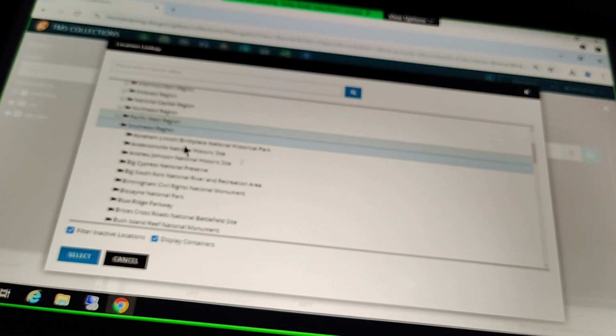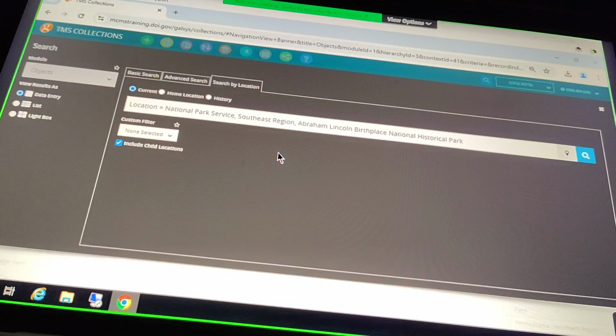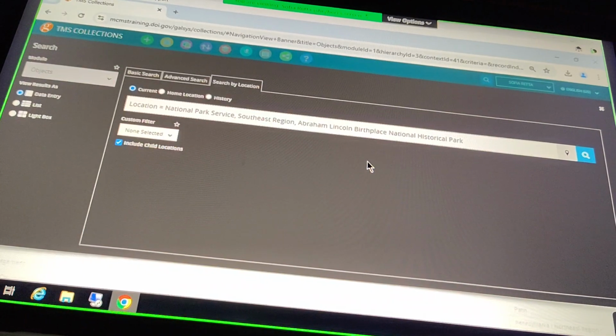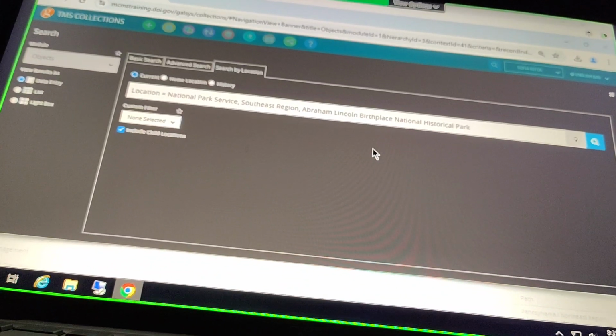So I can find one of our locations here and select it. And you'll notice that I don't have some of those options that I see when I'm in my advanced search, when I'm in Query Designer, right? I'm not able to do the show record count or add some of those other options on. But I am able to apply filters here if I need to.